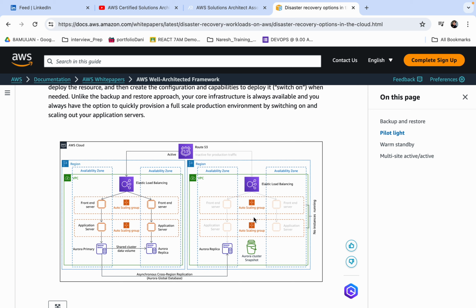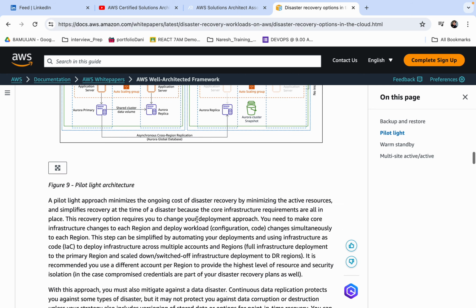But not the entire zone is inactive. Here the auto scaling group is already active, and from Amazon Aurora there is asynchronous cross region replication happening, so it will not take a lot of time for the recovery. That is why only tens of minutes will be taken for the recovery period.